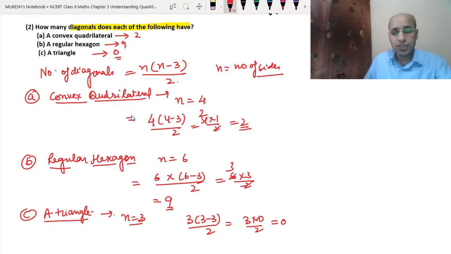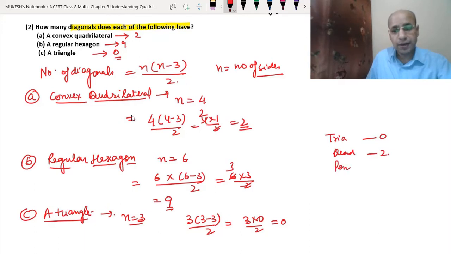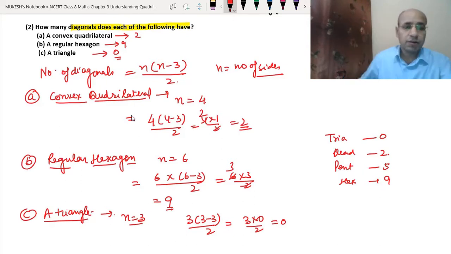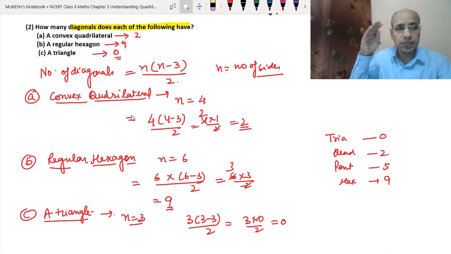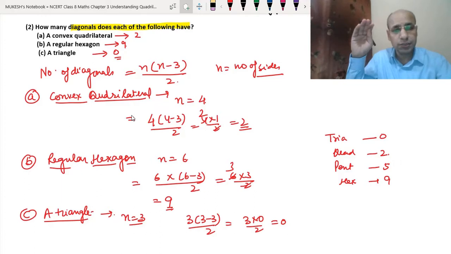And if you remember yesterday, I told you a triangle has 0 diagonals, a quadrilateral has 2 diagonals, a pentagon has 5 diagonals, and a hexagon has 9 diagonals, and so on. It just keeps increasing. Either you can learn the table, or it is better to learn the formula to get the number of diagonals. I hope you have got this question. Now let's do the third question.